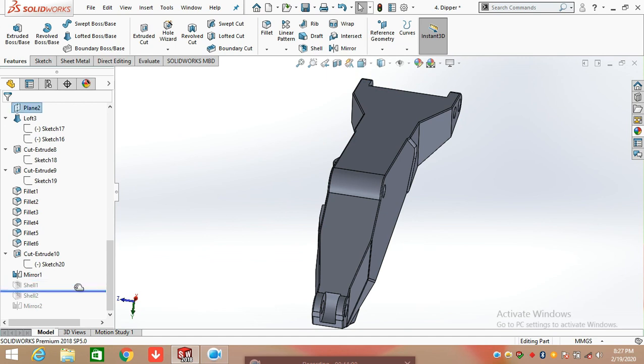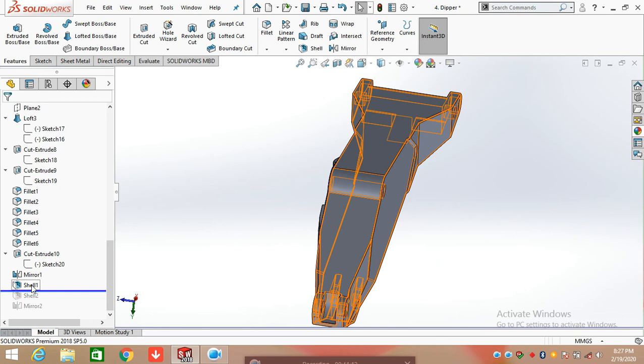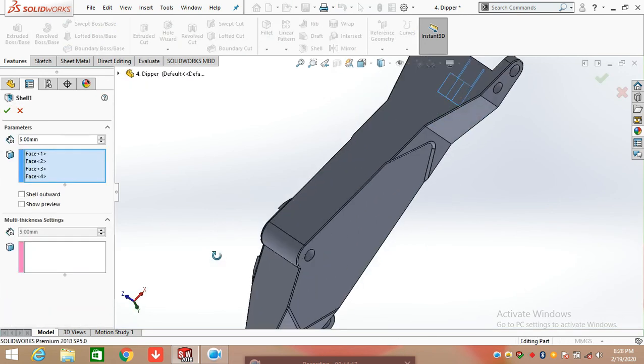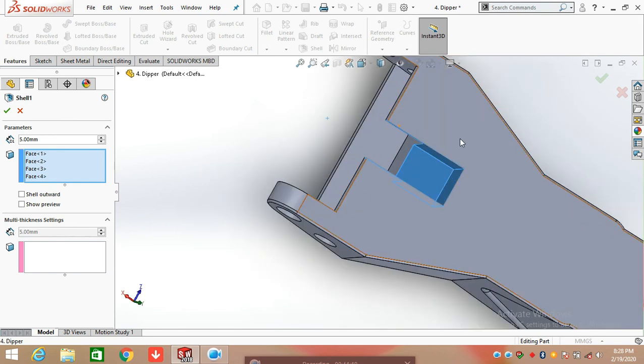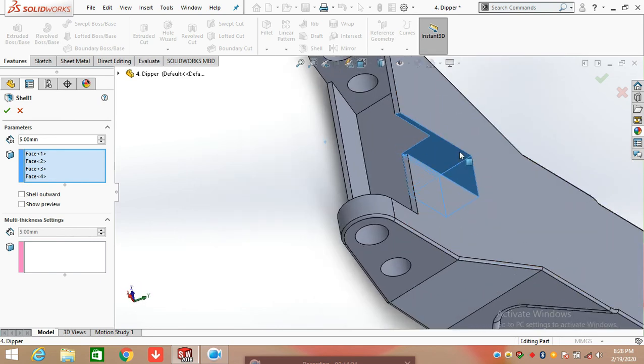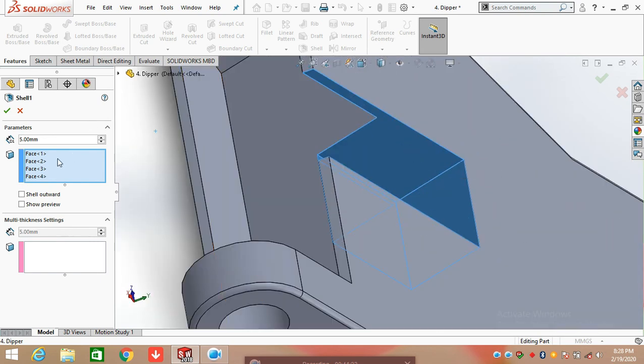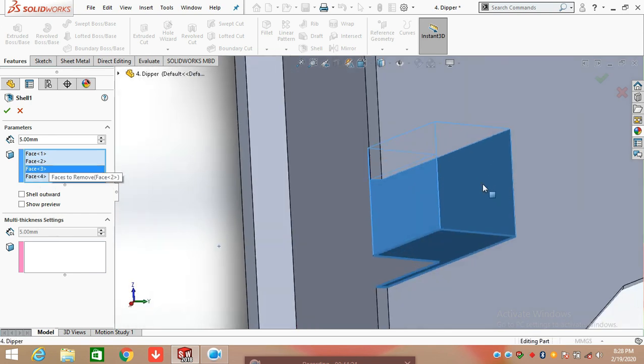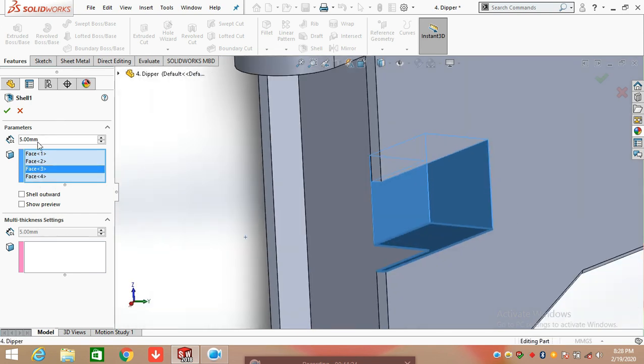After mirroring the body, click on shell command, and here we are going to apply shell. So here we select these faces, face 1, face 2, face 1 and face 2, face 3 and face 4, and apply shell having thickness of 5 mm.